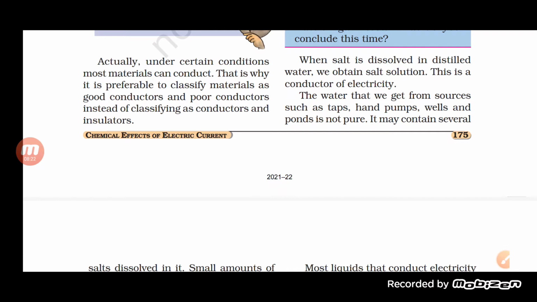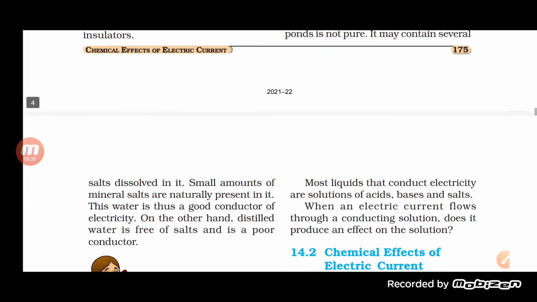Now the water that we get from sources such as taps, hand pumps, wells and ponds is not pure. It may contain several salts dissolved in it. Small amounts of mineral salt are naturally present in it. This water is thus a good conductor of electricity.